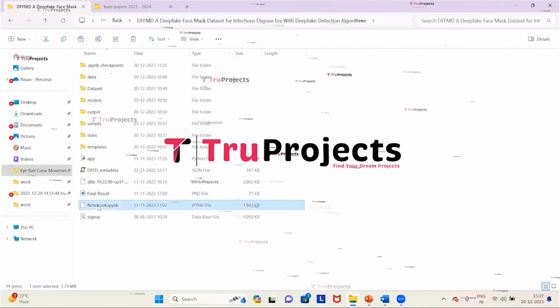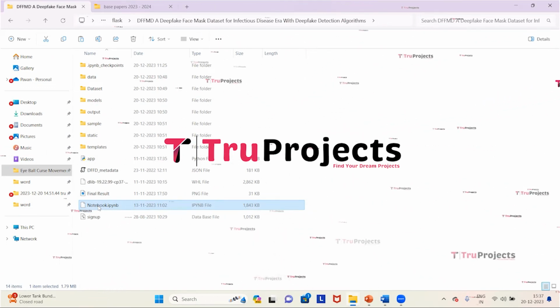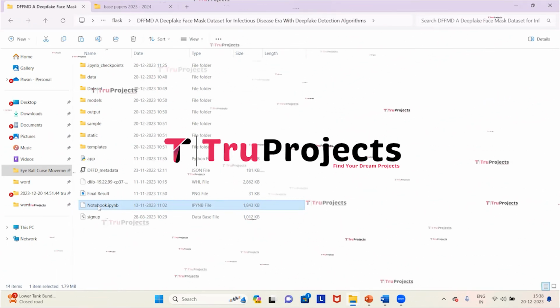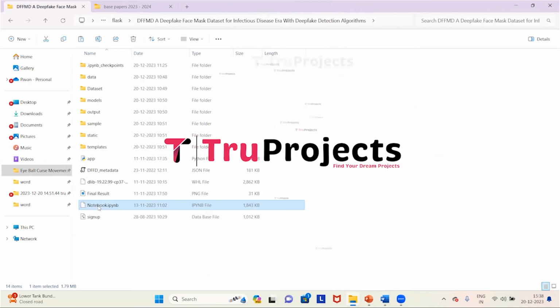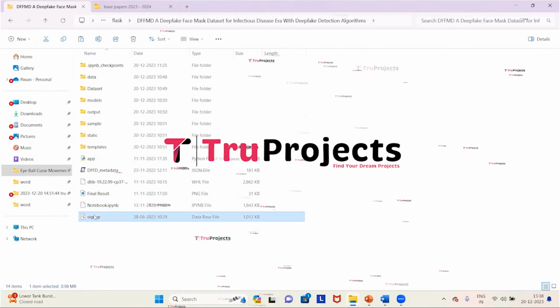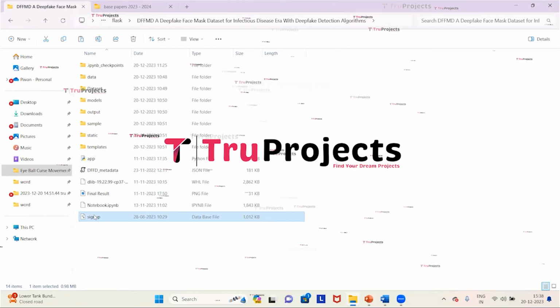This is the notebook file, which is the notebook.ipynb file. This is a Jupyter notebook file, which contains a combination of code, graphs, and outputs all in one place. It allows users to write and execute code in individual cells, making it a popular choice for data science. This is the signup.db file. This file is a database file used to store the user information.